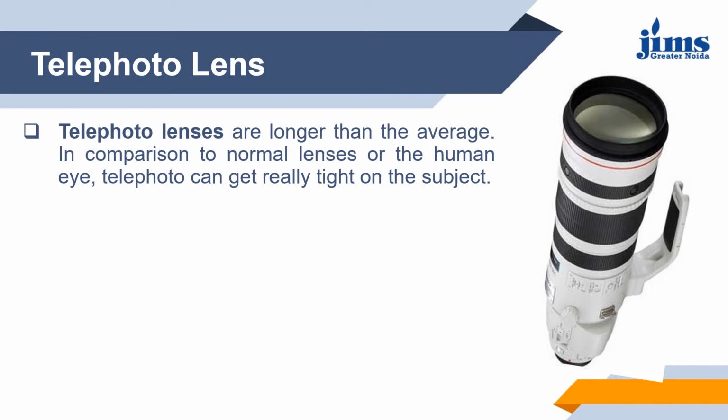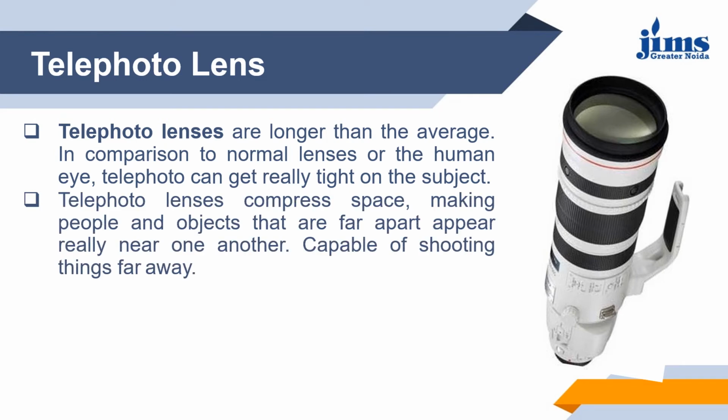Normally used to shoot nature, wildlife, and sports because cameramen cannot get too close to the subject. The focal length of a telephoto lens ranges from 88 mm to 2000 mm.